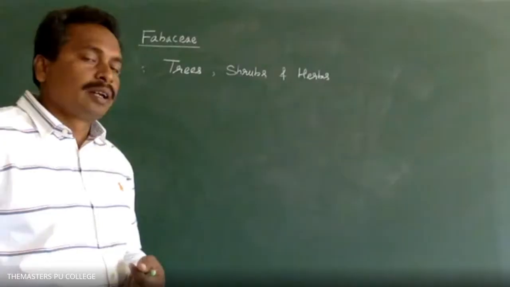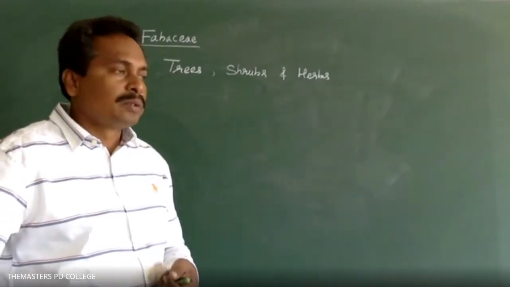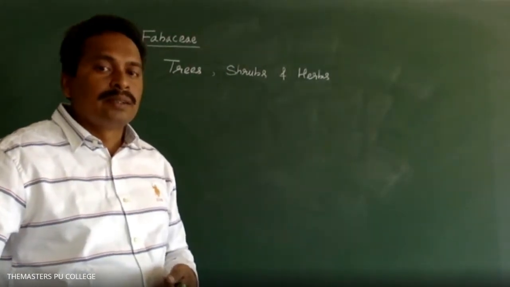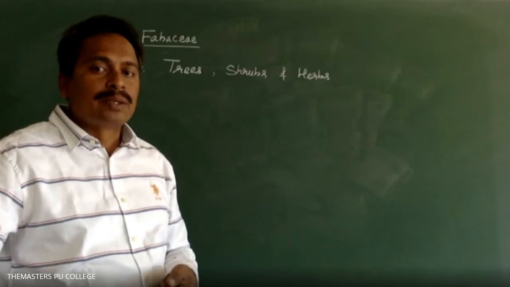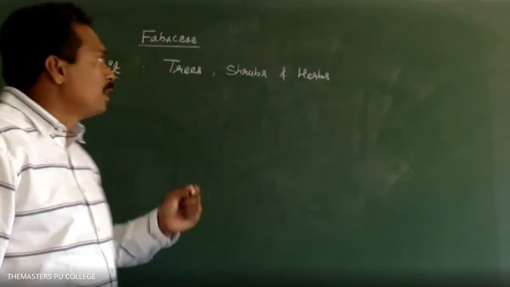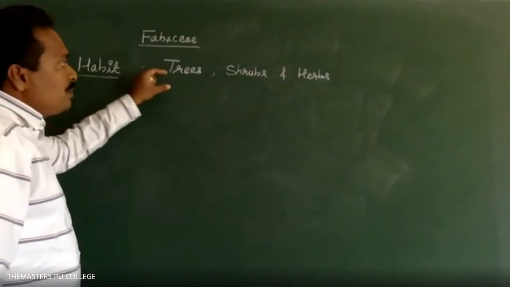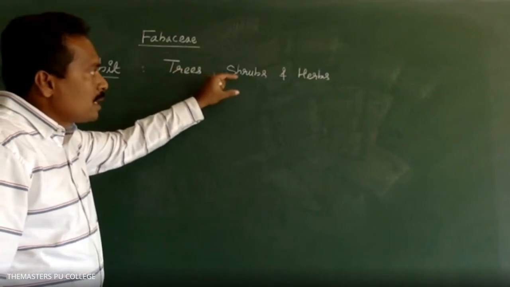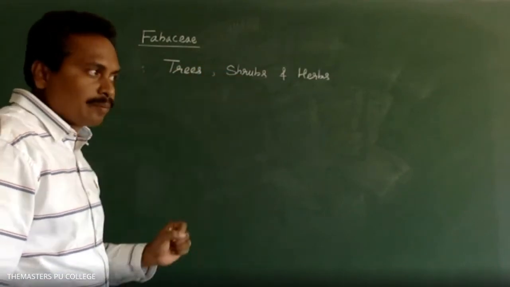Aristotle. Very good. In the biological classification chapter, we have learned about that. The scientist Aristotle classified the plants into three types based on the habit. Habit is one of the morphological characters. So the Fabaceae family consists of some plants that are trees, some shrubs, and some herbs.